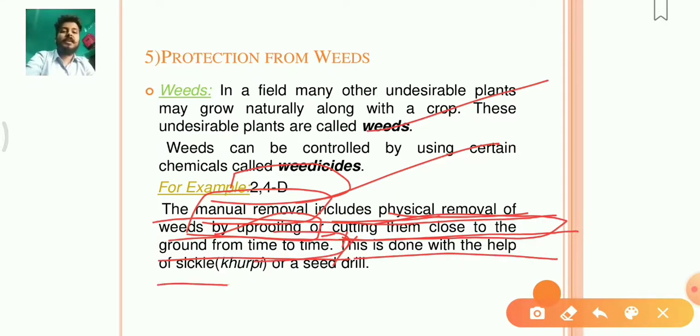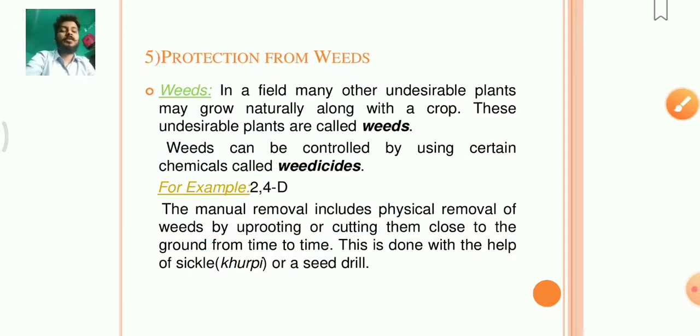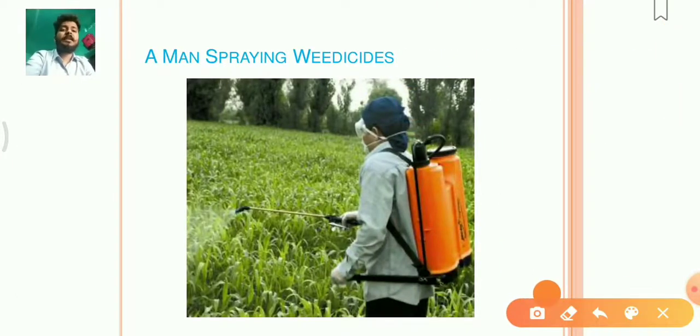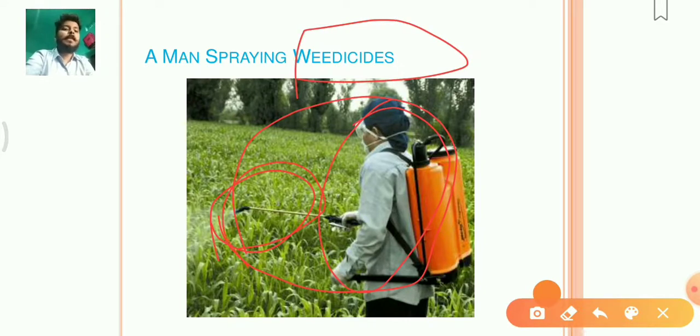This is done with the help of a sickle. खुरपी जो होता है जिसको हम लोग कहते हैं सिकल, उसकी सहायता से, या फिर सीड ड्रिल. Mechanical device is being used in this manual method. As you can see, the chemical is being sprayed in the field by a man here, and that spraying thing is called what? Weedicides, which kills the weeds, the plants which are not necessary for our crop.